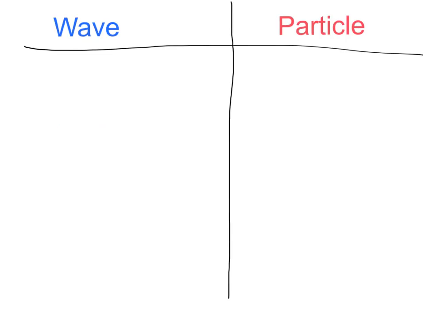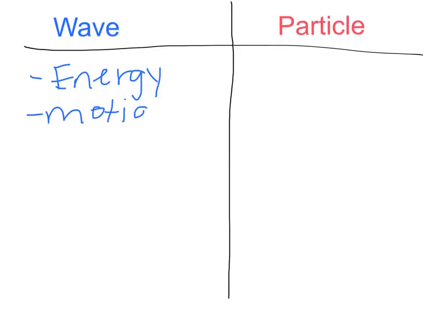In this lecture, I'm going to talk a bit about the wave-particle duality, and particularly what it means in terms of light. First, let's figure out what's different between a wave and a particle. In the last few lectures, we discussed what exactly a wave is, so let's go over that. First of all, a wave transports energy. This also means that the wave is constantly in motion because it's transporting this energy.